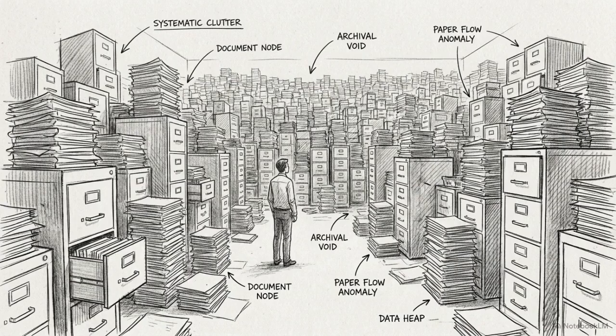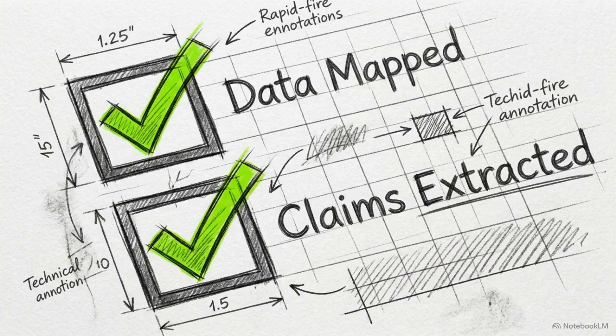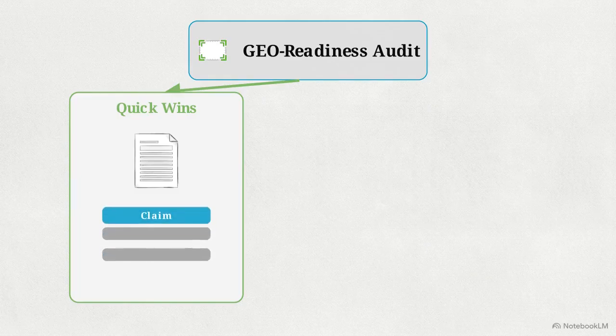For enterprise teams staring down massive legacy SEO libraries, these mechanics require practical application. The mandatory first step is a GEO readiness audit, evaluating your top-performing pages strictly against machine extraction parameters. The audit asks two primary questions: are brand attributes explicitly mapped, and are core claims immediately verifiable? This identifies your quick wins, assets that contain the right data and only require minor structural inversion to surface the claims.